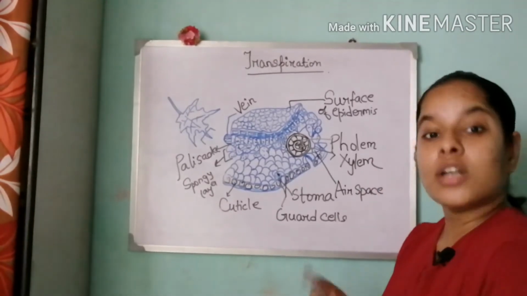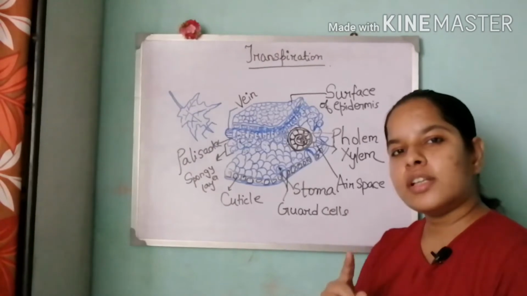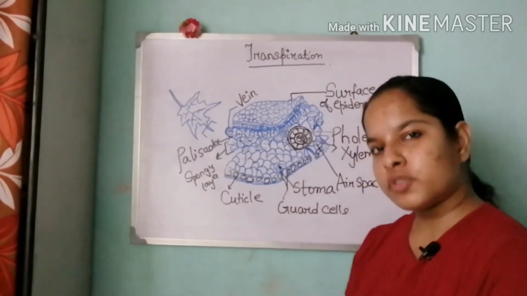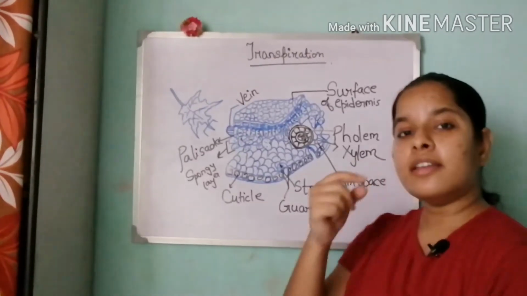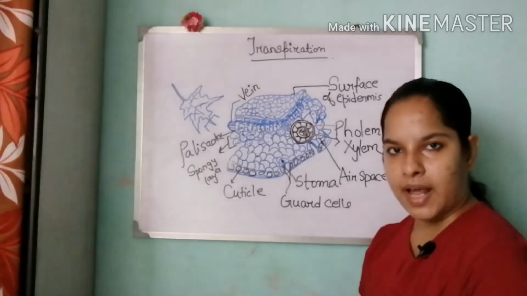Phloem and xylem, what is their function in the plant? Phloem conducts the food that the leaves prepare. Once the leaf prepares the food by the process of photosynthesis, the phloem is a vessel which conducts the food from the leaves to the rest of the parts of the plant.